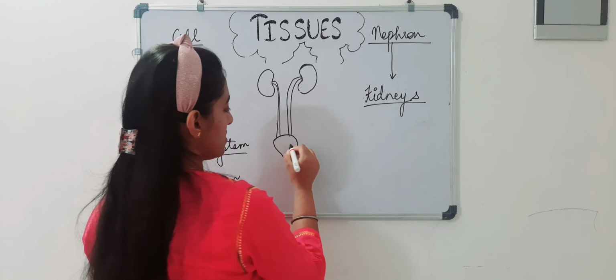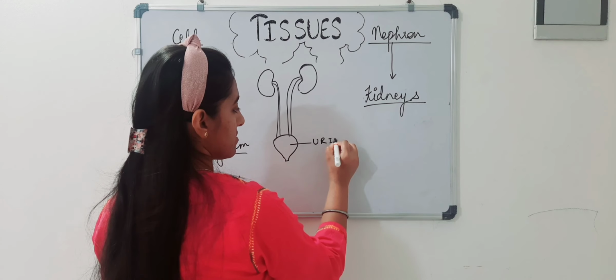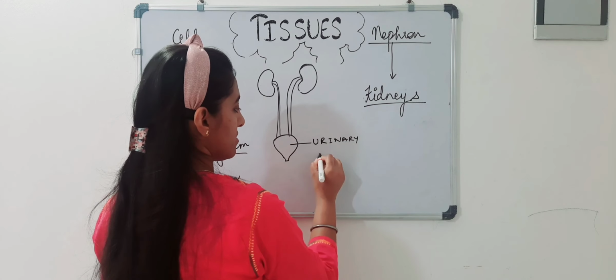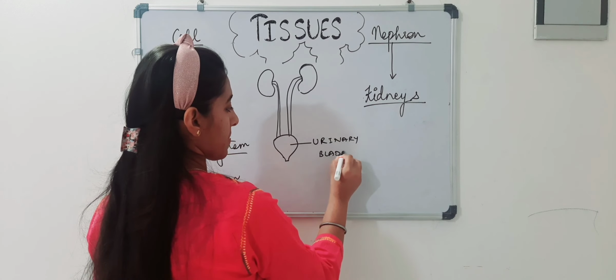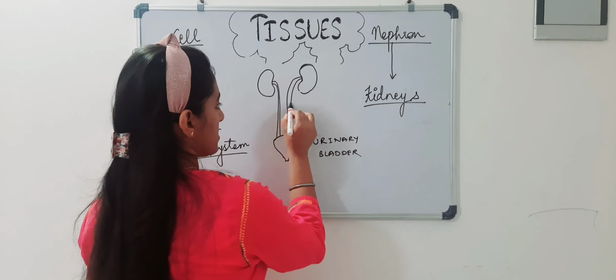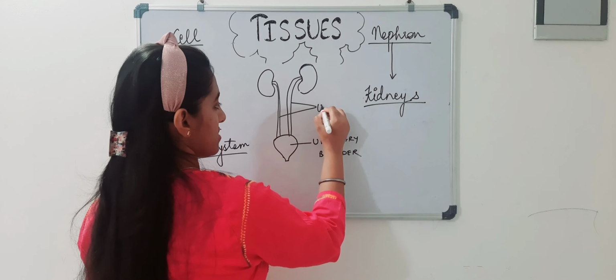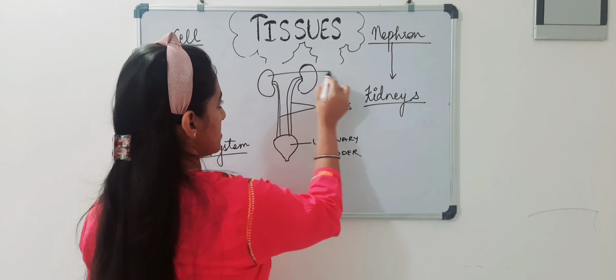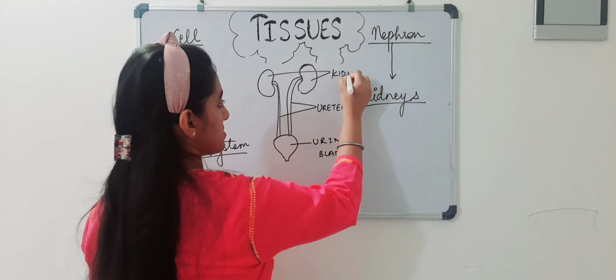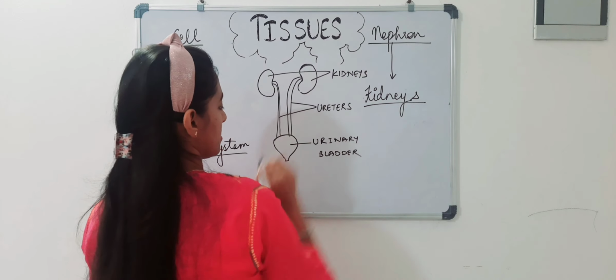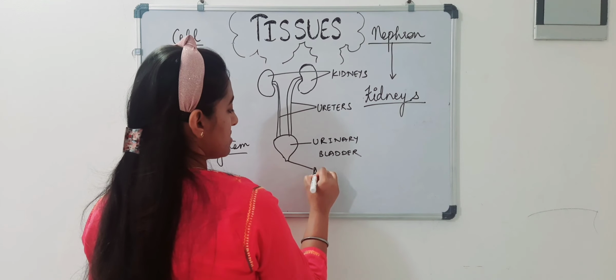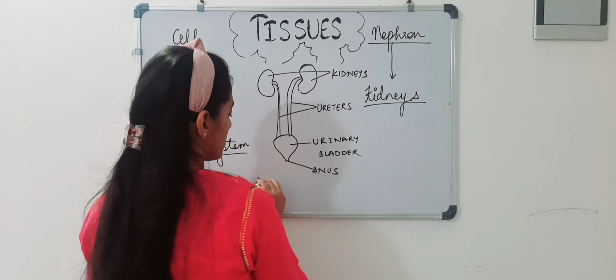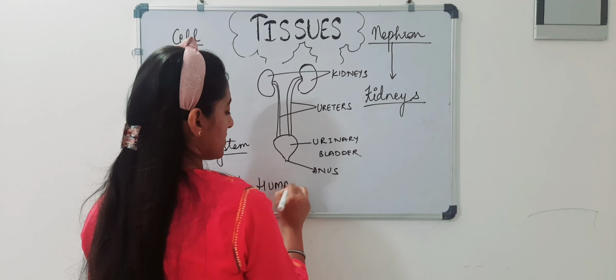This is a urinary bladder. These two are ureters. These two are kidneys. And this is the anus. So this is the human excretory system.